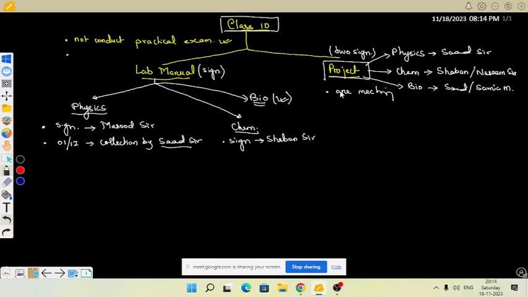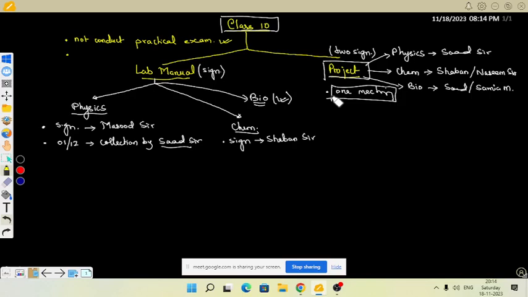When we check it, we will allot marks, but we will start checking only after the meeting with all class 10th teachers. Why? Because in this meeting we have to decide certain things, like how much maximum marks we can give and how much minimum marks we can give to a student. Second, the checking criteria, what it should be. So two or three things are to be discussed, inshallah. All class 10th teachers will be there, and it will be a 10-15 minute meeting.